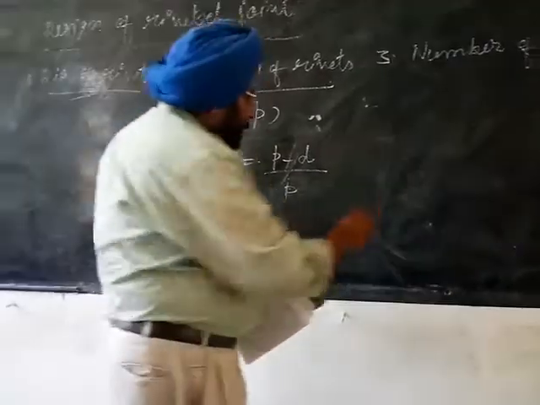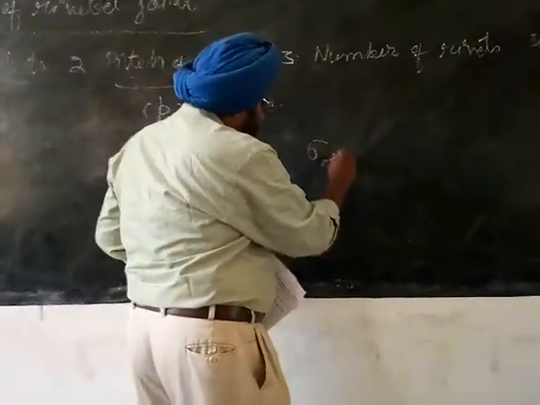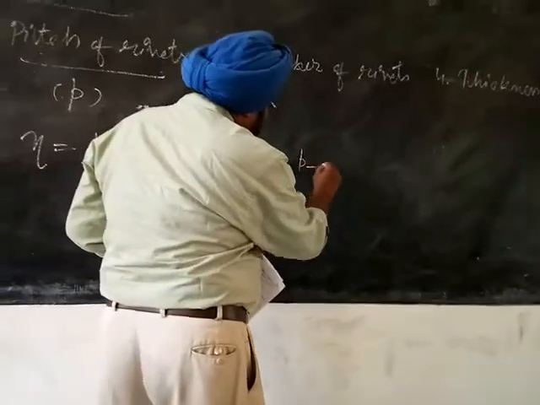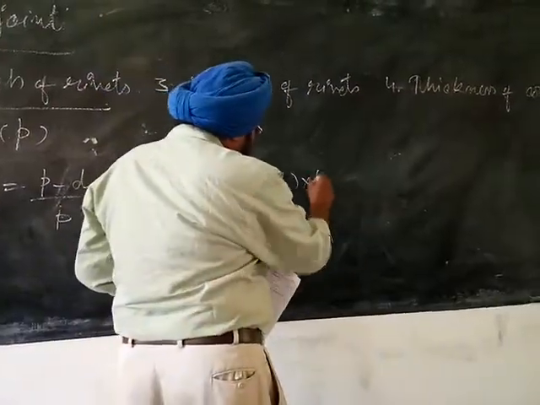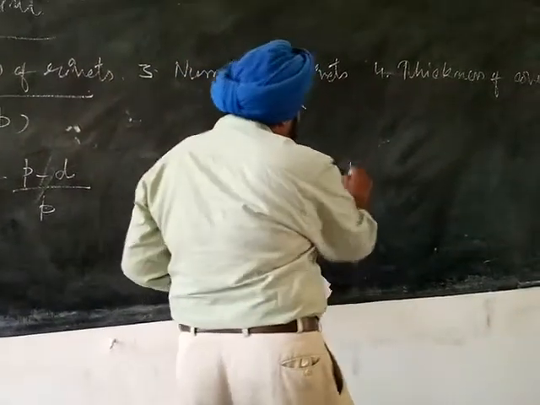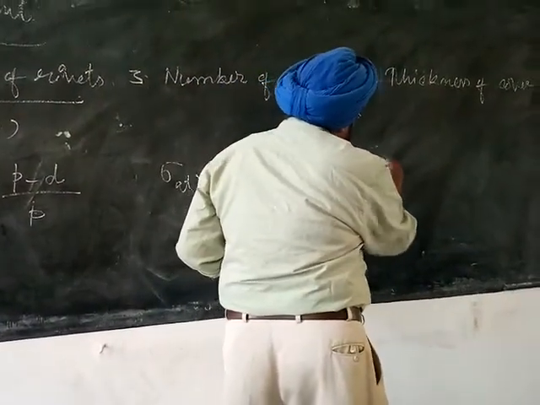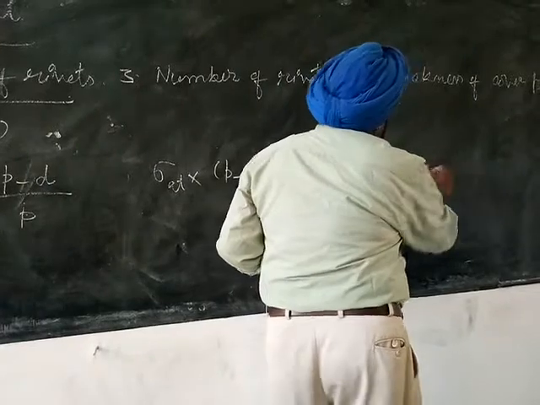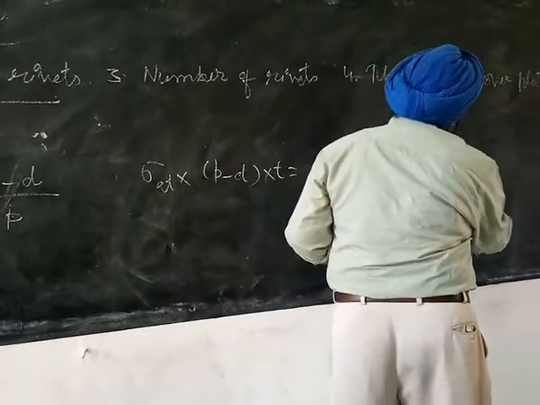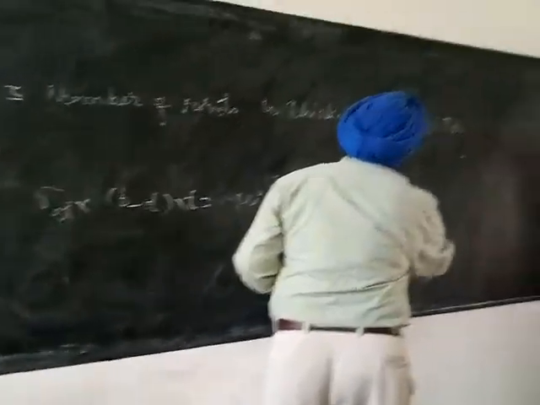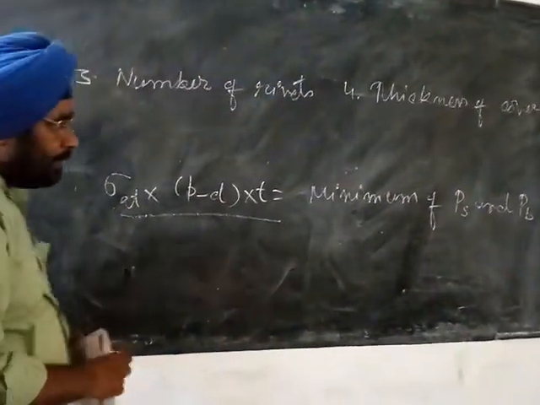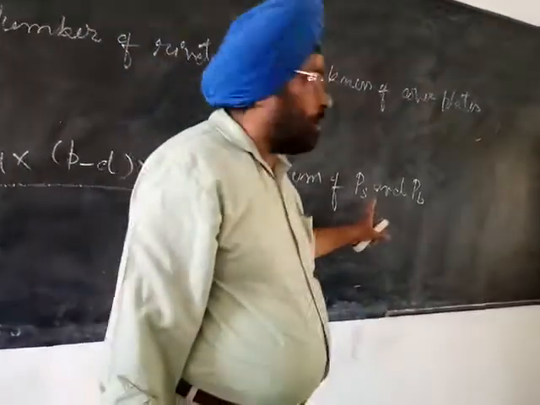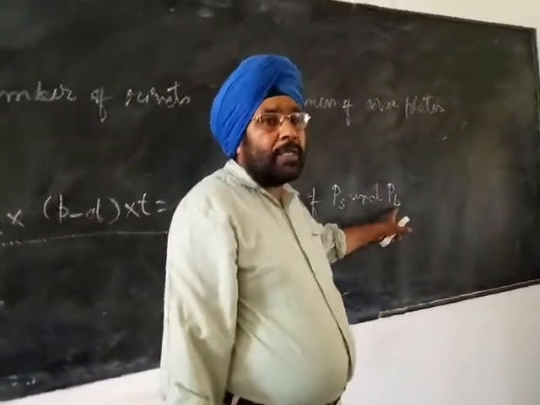And if the efficiency of the joint is not given, then the pitch is obtained from the relation: sigma AT into (P minus D) into t, this is equal to the minimum of PS and PB. Here this is the tensile strength of the plate, PS means the shear strength of the joint, and PB is the bearing strength of the joint.